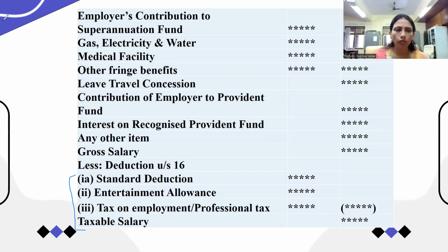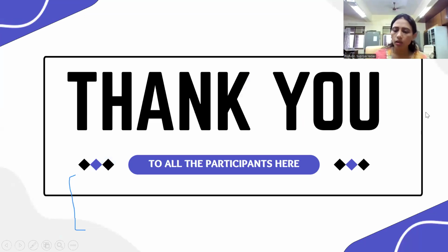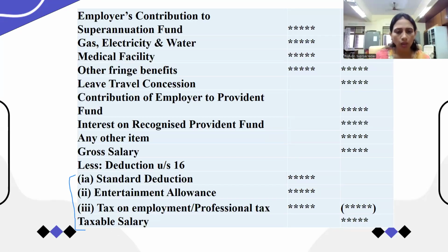After deduction of the standard deduction under section 16, entertainment allowance, and professional tax deduction, we will get a net salary. How we will get this net salary, just understand. But before that, I think the lecture we have to complete, because we have spent 26 minutes on this. So in the next lecture, we will understand item by item the exact nature and definition of those items.